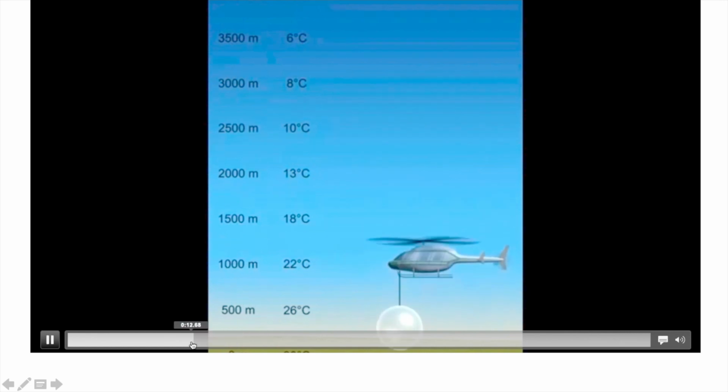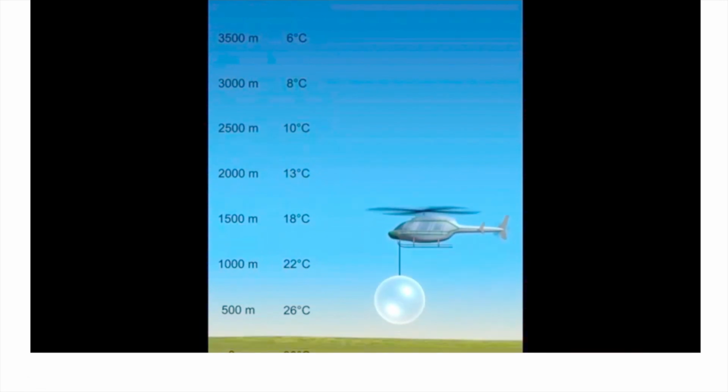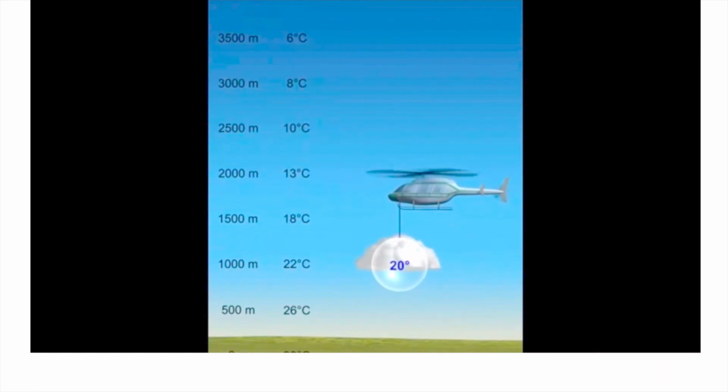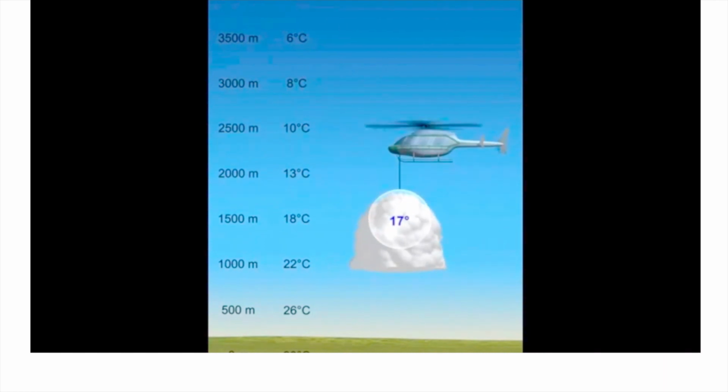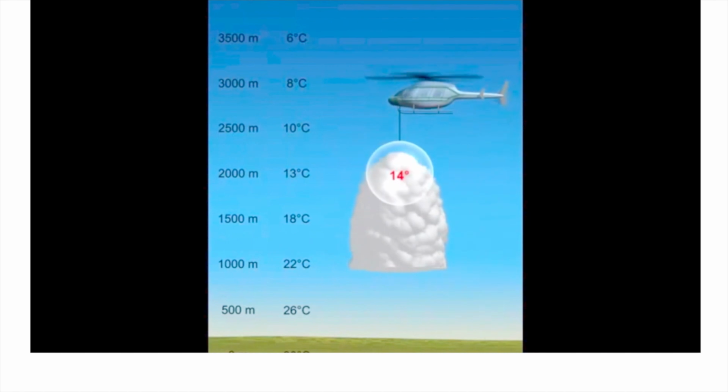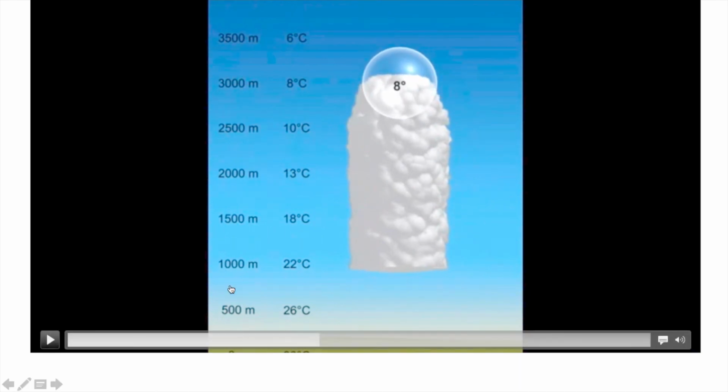See, once more, initially it is less than the surrounding, here also less than the surrounding, but finally over here it becomes 14, and now it needs nothing because it is having more temperature than the surrounding, so it requires no helicopter at all. So it will move up and up, and see, finally it becomes 8 degrees Celsius. So here it reaches a condition which is neutral for it.